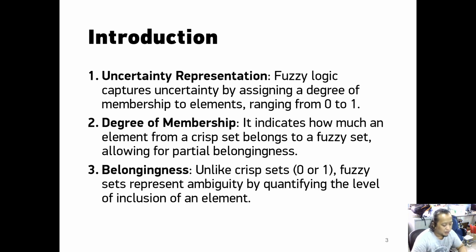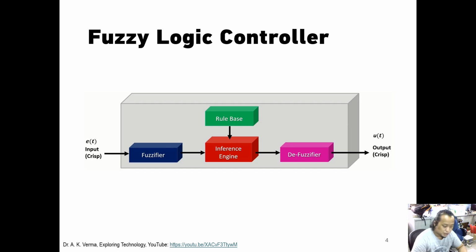inclusion of an element. And this is the block diagram of a fuzzy logic controller. We have an input here which is crisp, and then we input it into the fuzzifier, and then we have the inference engine with a rule base.